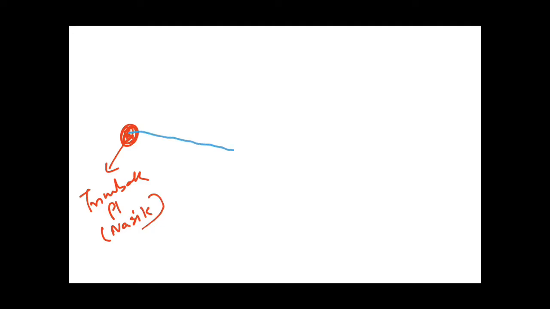Now I will make a rough map so that it may be very clear to you. This is the Trimbak Plateau in Nasik. From here originates a river, the Godavari river. It originates and passes through four states, that is Maharashtra, MP, Odisha and Andhra Pradesh. Then it flows into the Bay of Bengal.